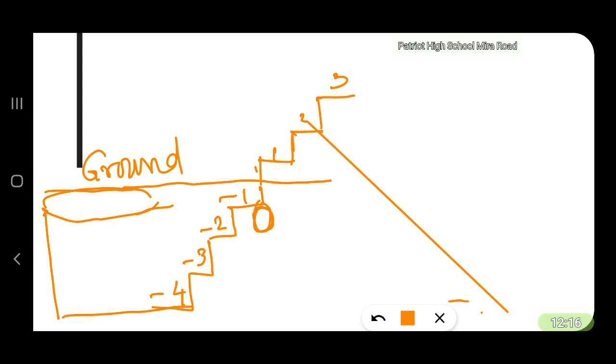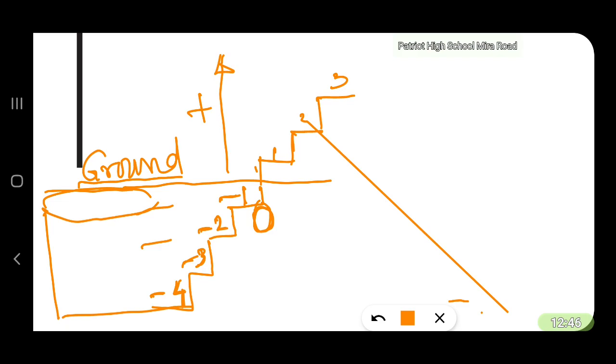As you go down, ground will be our 0. Moving above the ground will be all positive numbers. Moving below, it will be negative numbers. Below 0 level, we are having negative numbers. It will be in steps. -1 is the first step, -2 second step, -3 the third step, -4 the fourth step.